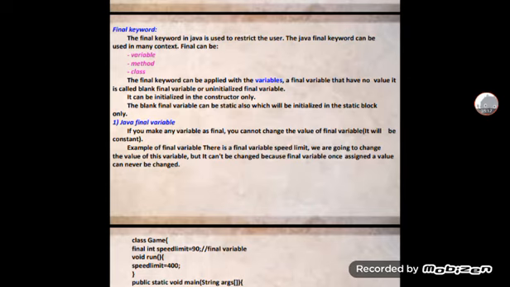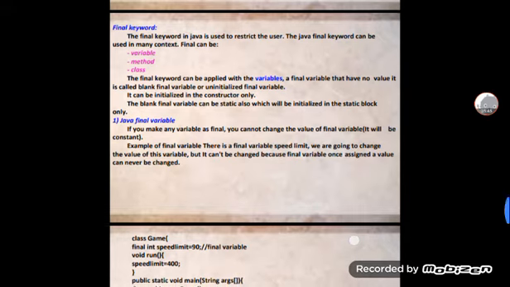A final variable that has no value is called a blank final variable or uninitialized final variable. It can be initialized only in the constructor. The blank final variable can also be static, in which case it is initialized in the static block only.